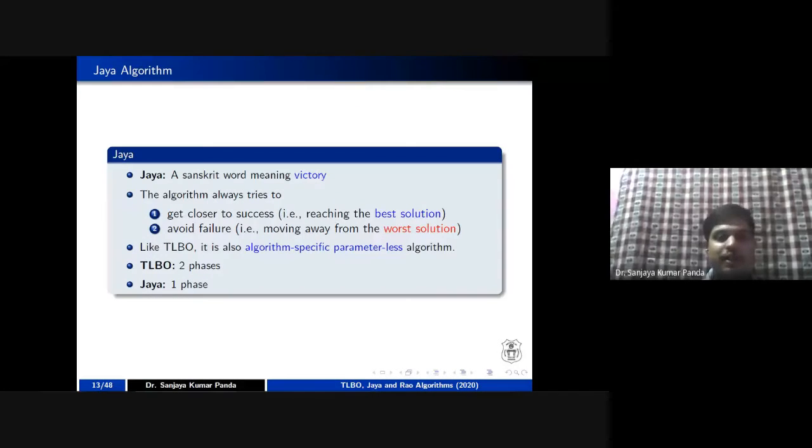So now I'll tell you the second algorithm. The second algorithm is the Jaya algorithm. Generally, this word Jaya is a Sanskrit word. The meaning of Jaya is victory, right?